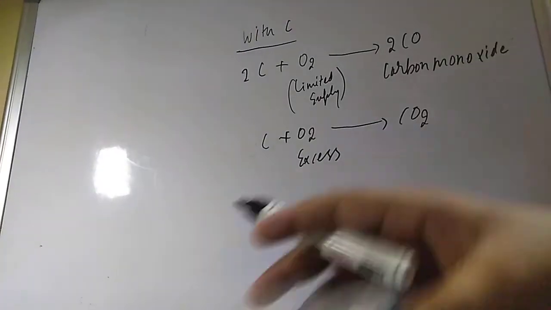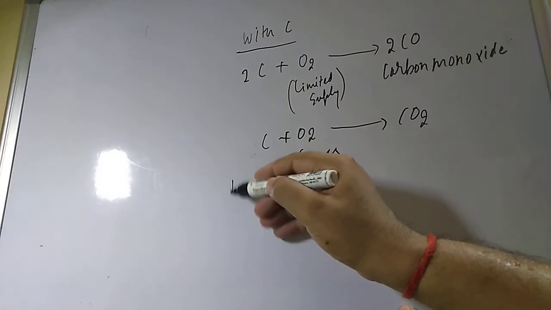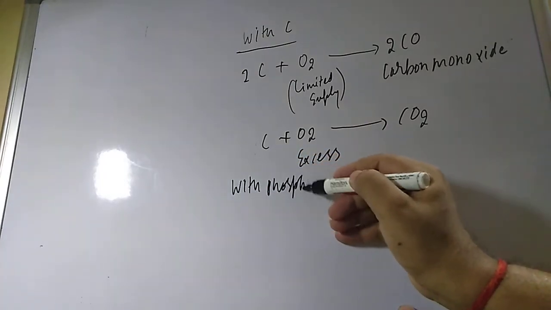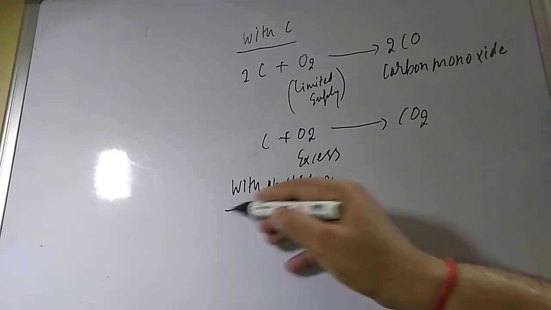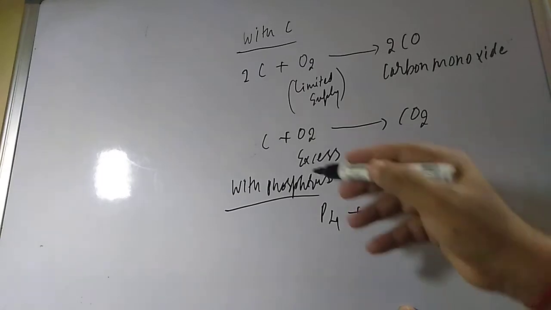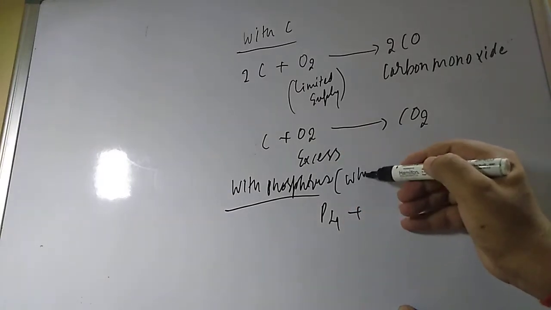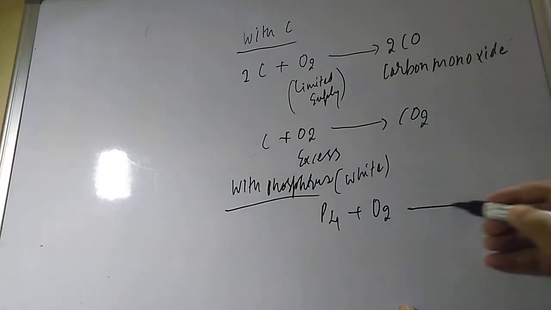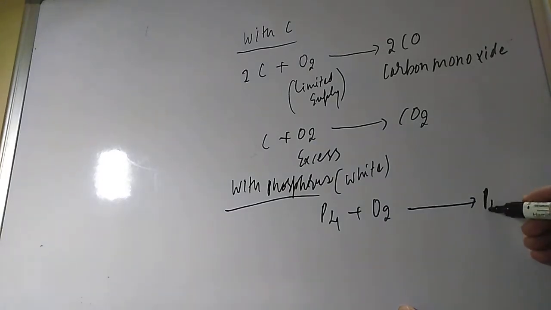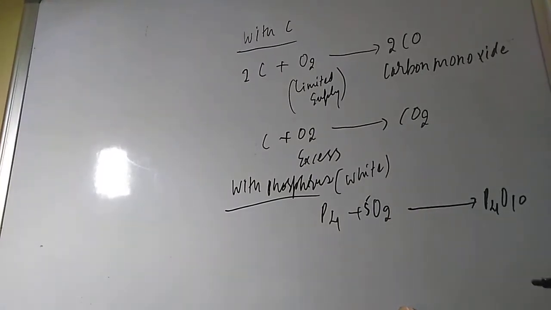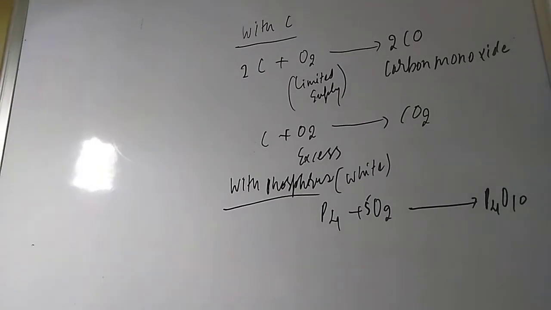And what is important, students, is what compound it will give with phosphorus. It also readily reacts with phosphorus. So P4 is white phosphorus. P4 with O2 reacting, it gives P4O10, phosphorus pentoxide. And here you are taking 5 mole of O2, so P4O10 it will give.